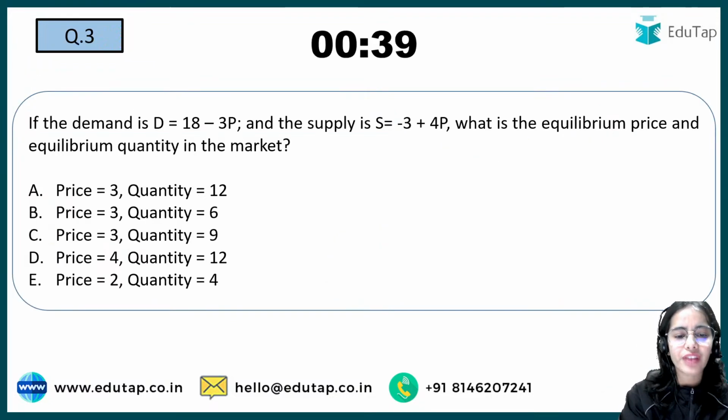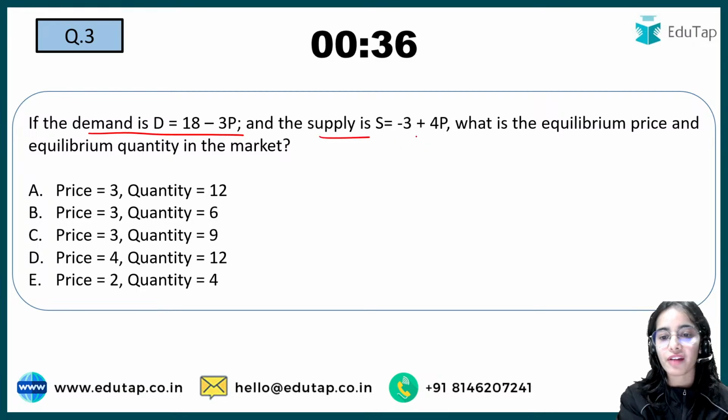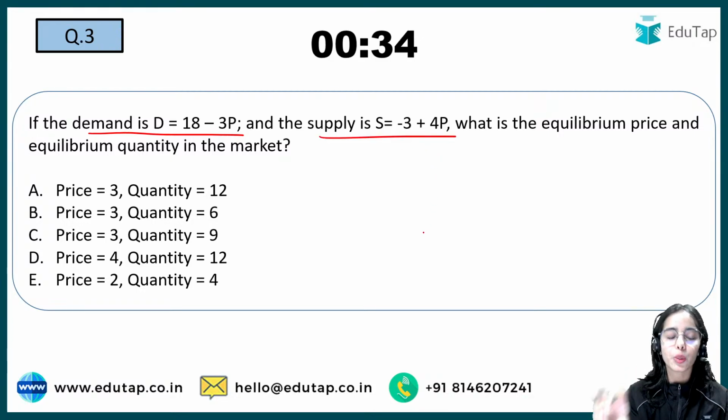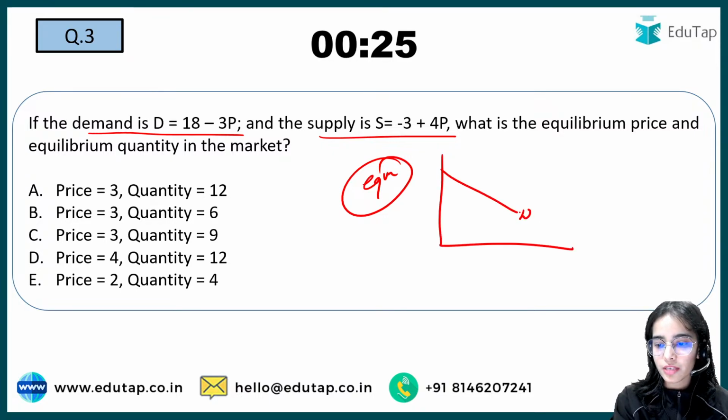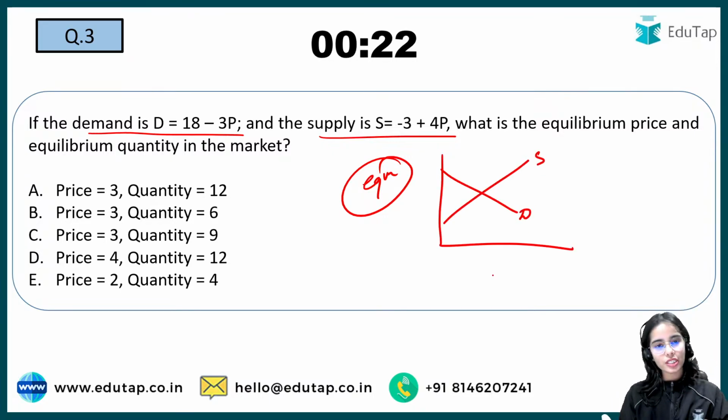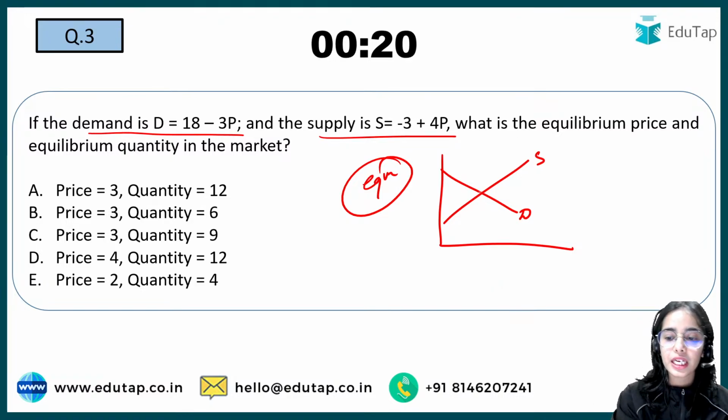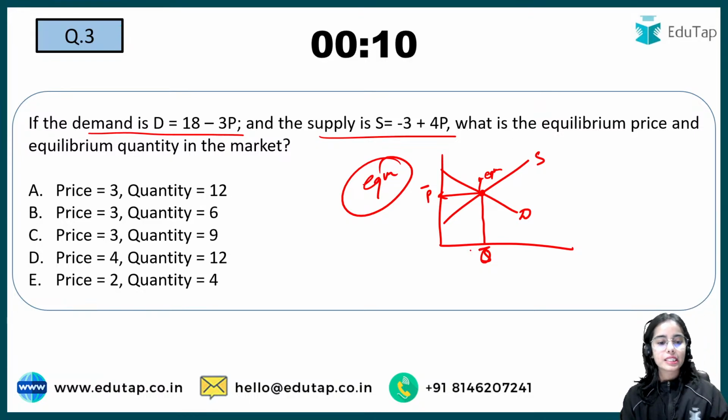The next question is a very easy question. You have the demand equation, you have the supply equation. Now you have to tell what the equilibrium price and the equilibrium quantity in the market are. So equilibrium in the market is where demand is equal to supply. The equations are given, so it becomes very easy for you to work out the equilibrium price and the equilibrium quantity. Try to calculate and give the right answer here.